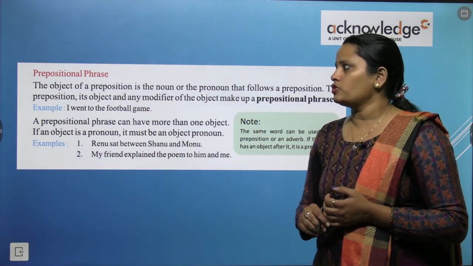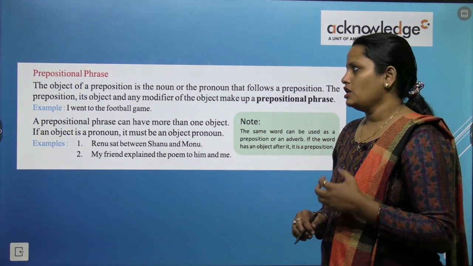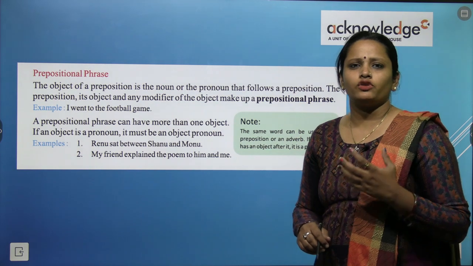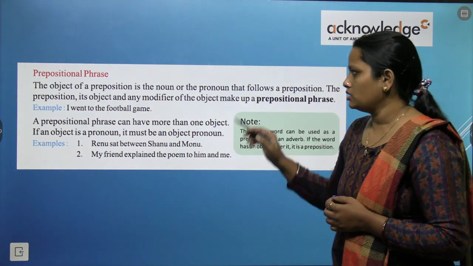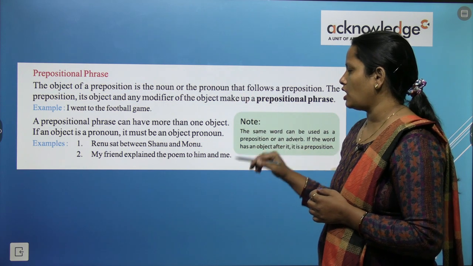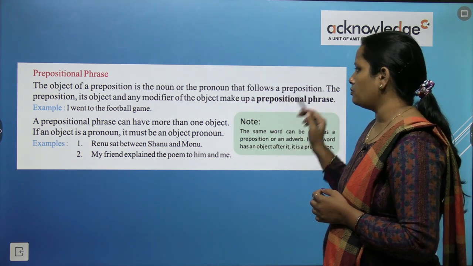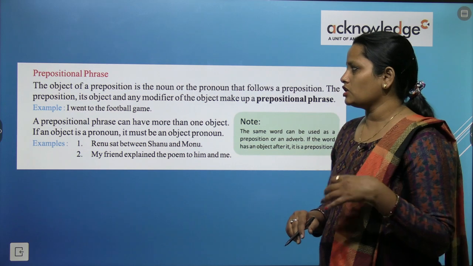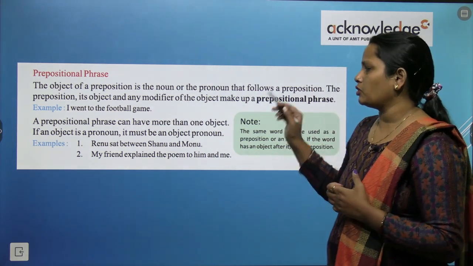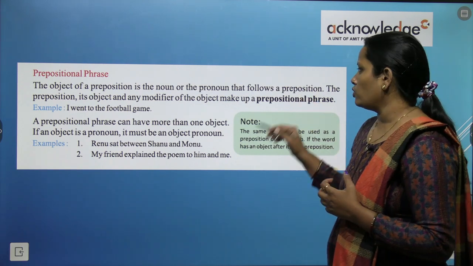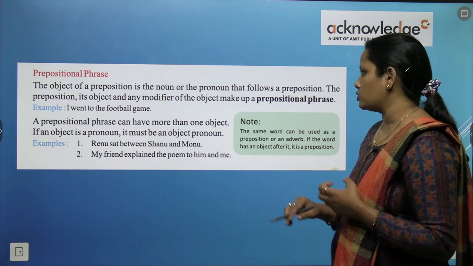Next is prepositional phrases. So what are prepositional phrases? Let's read. The object of a preposition is the noun or the pronoun that follows a preposition. So preposition का जो object होता है वो एक noun होता है या फिर एक pronoun होता है जो follow करता है एक preposition को.